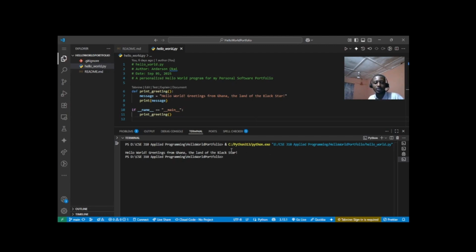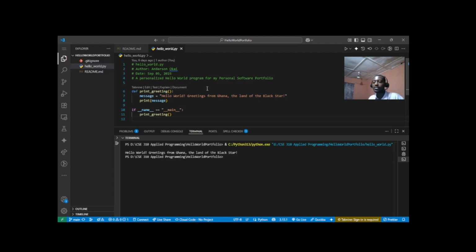Now, let's look at the code. I defined a print function that stores a message in a variable and prints it. I added a comment to the document with the purpose and my name: The Hello World program.